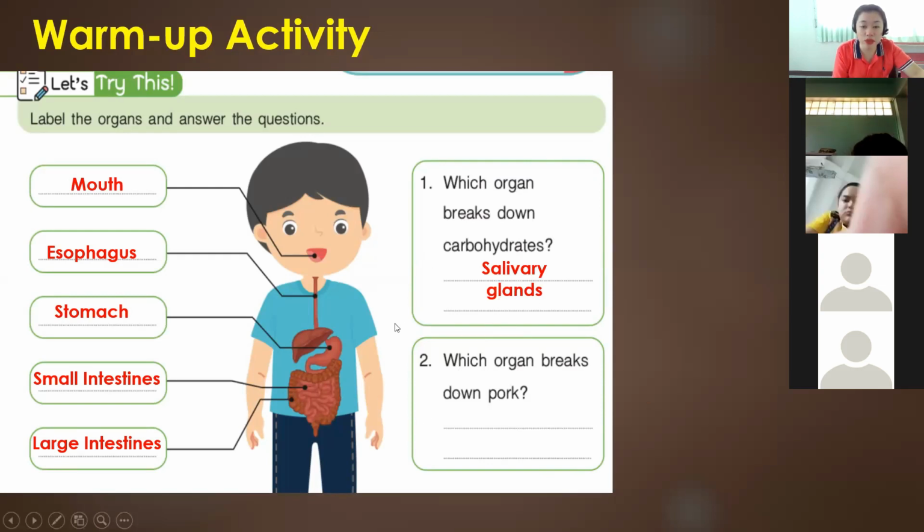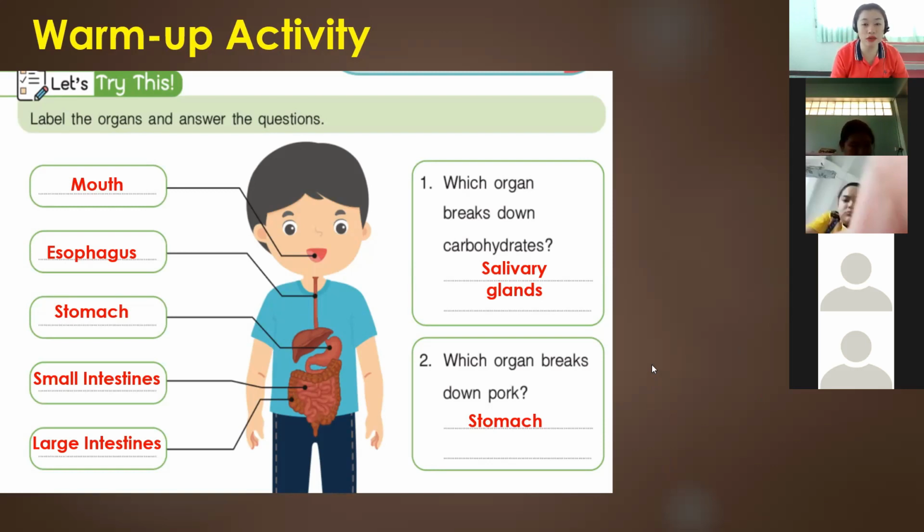Question number 2, which organ breaks down proteins? The answer here is stomach. Stomach breaks down proteins. Let's proceed to our discussion.